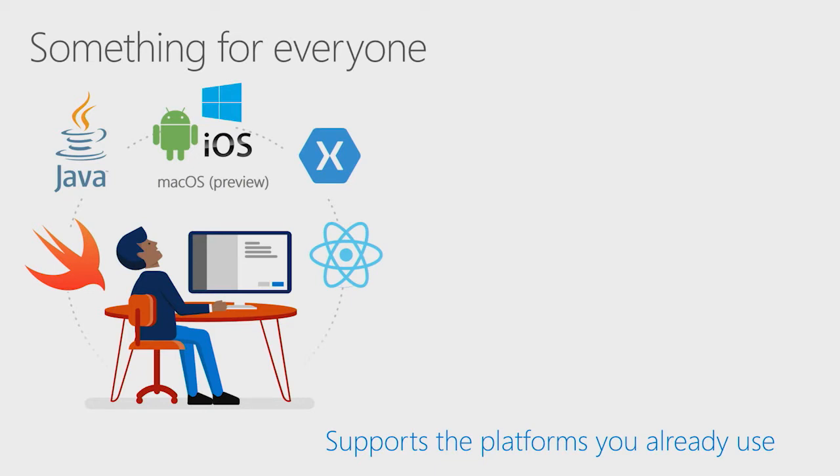So if you're a big fan of Java, using Java tools to build Android apps, we got you covered. If you want to use Swift for your iOS apps, very cool. We can do that too. So you can use any one of these to support that. Right. So it's not just Xamarin iOS, not just Xamarin Android. It's native Android. That's exactly right. So you can use your native Android tools to do things with Visual Studio App Center. And just this week, we actually announced support for macOS, which is pretty cool too.